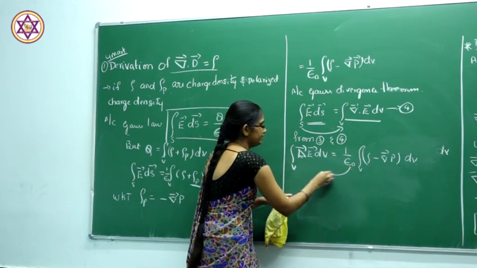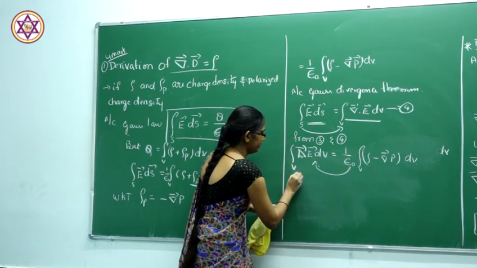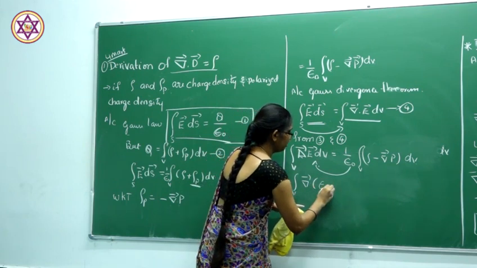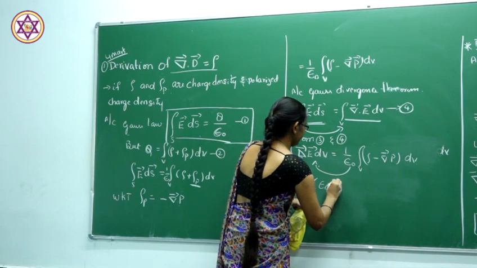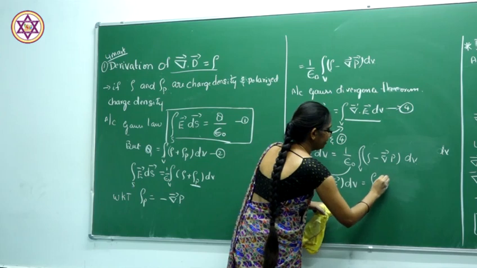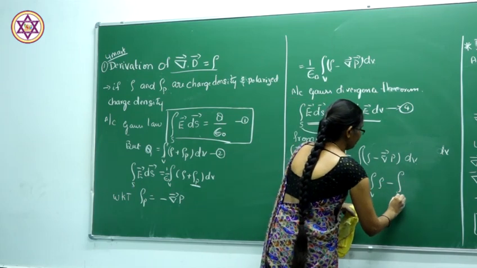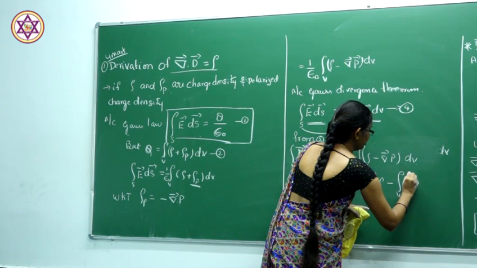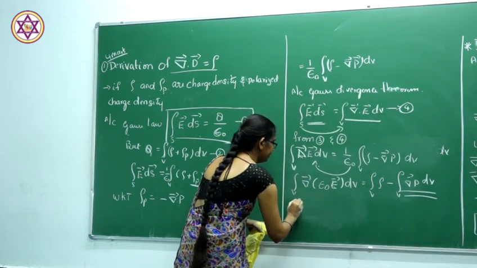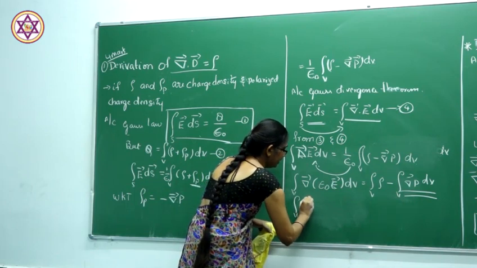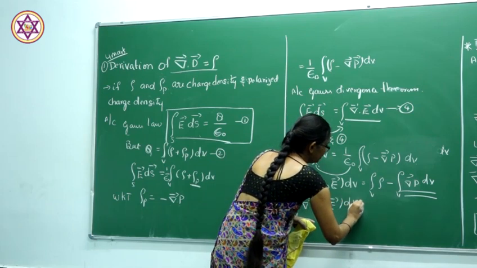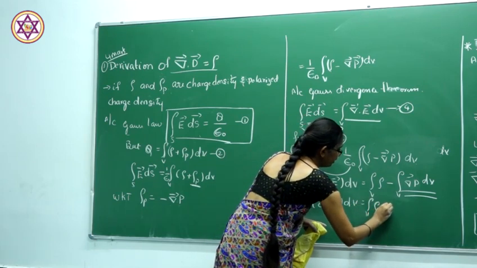So by taking this epsilon naught to this side, the volume integral of del dot epsilon naught E dV should be equal to the volume integral of rho dV minus the volume integral of del dot P dV.